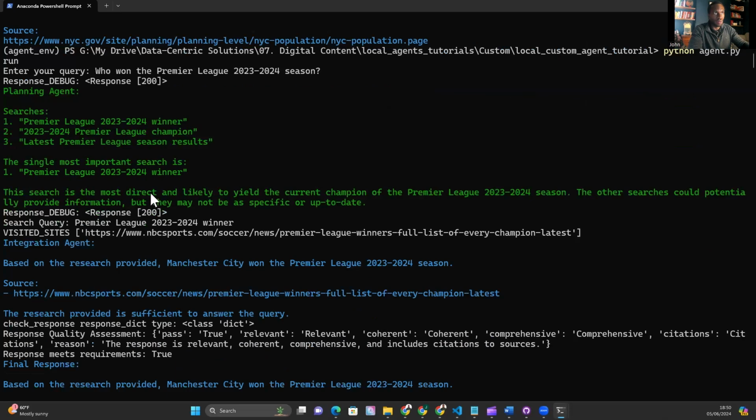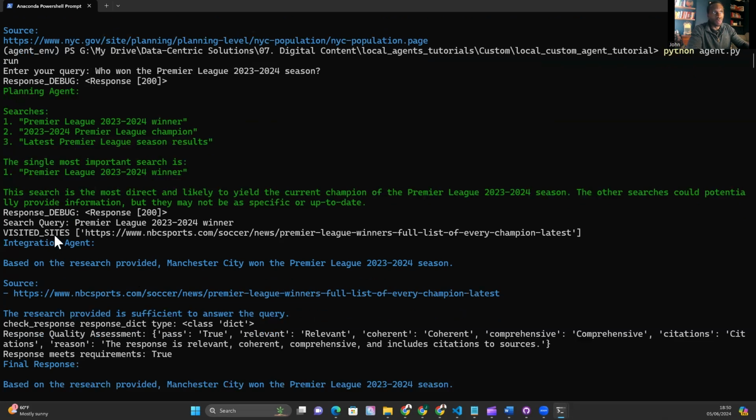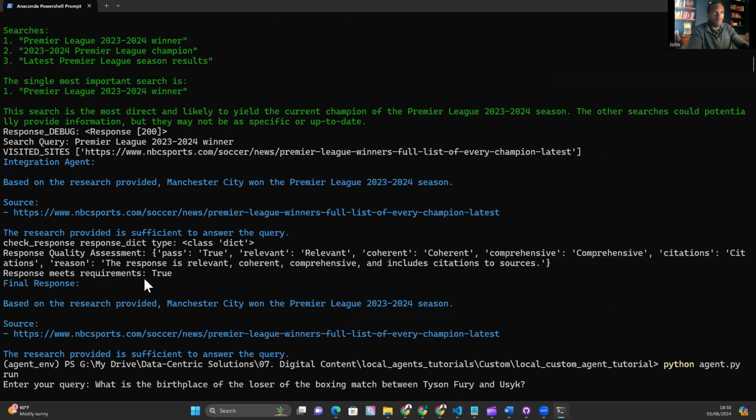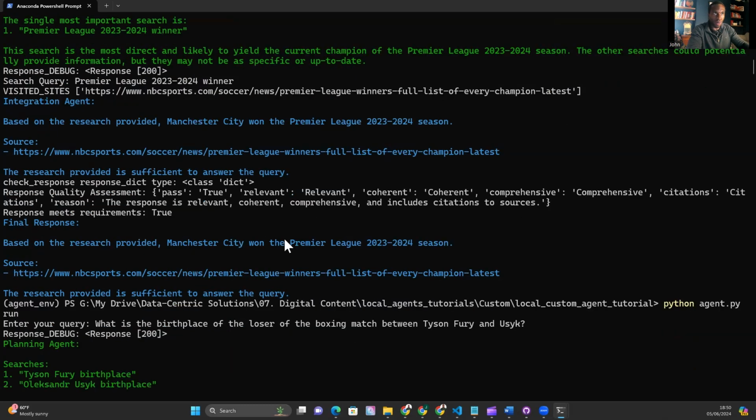The next question is about the Premier League. So it is who won the Premier League 2023-2024 season? Apologies, I'm just writing down the results of the previous two. Again, coming up with some sensible searches, it would seem on the surface. Yep, Premier League winner, 2023-2024 winner. And then we return visited sites, and we have returned the NBC Sports site as the visited site. We have a source here. It's passed the quality assurance agent. So let's see, it says Manchester City won, which is the correct answer.